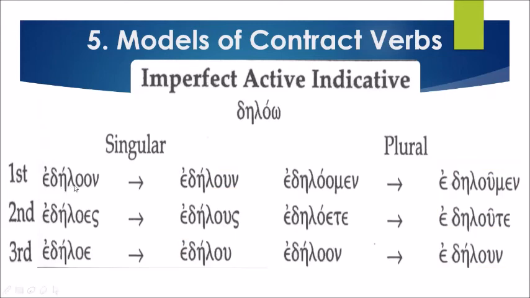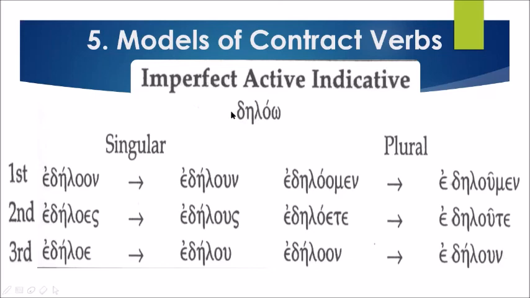In the case of deiloo, double omicron becomes omicron. Omicron plus epsilon becomes omicron still. Same in the third person. In the plural, double omicron is still omicron, omicron plus epsilon becomes omicron, and double omicron becomes omicron. So edeloon becomes edelon. Edeloes becomes edelos. Edeloe becomes edelo. Edeloomen becomes edelomen. Edeloete becomes edelote. And edeloon becomes edelon.